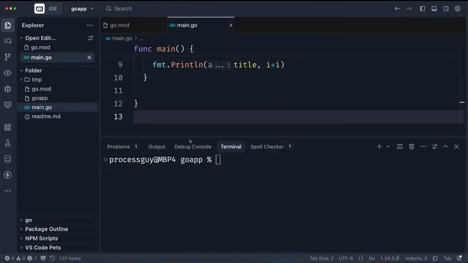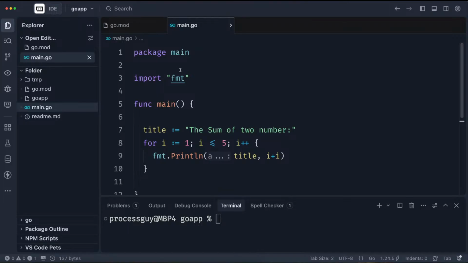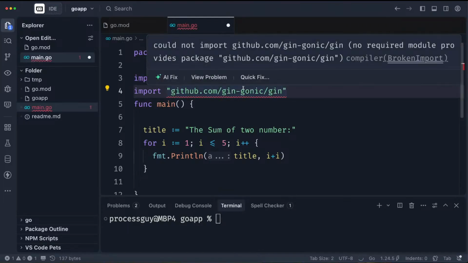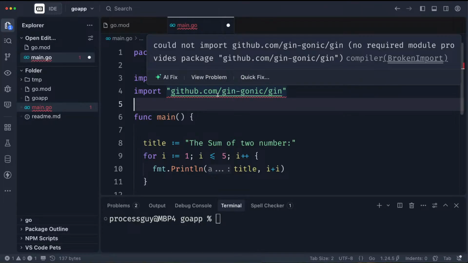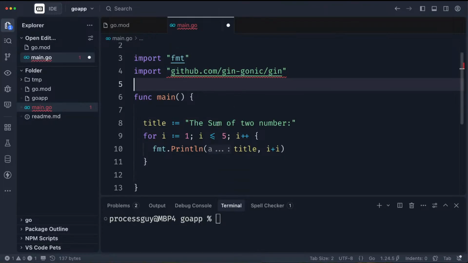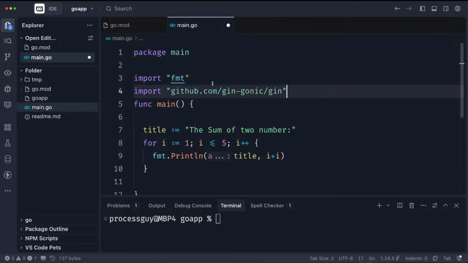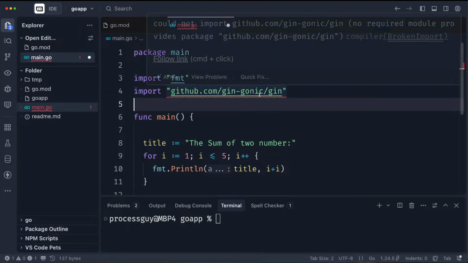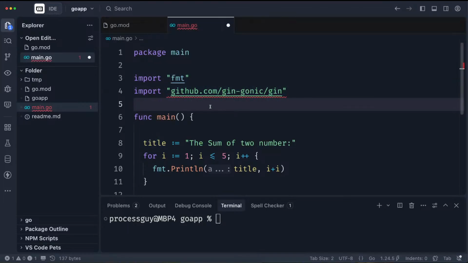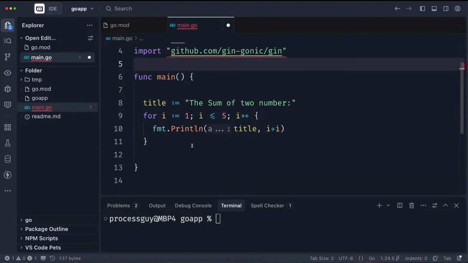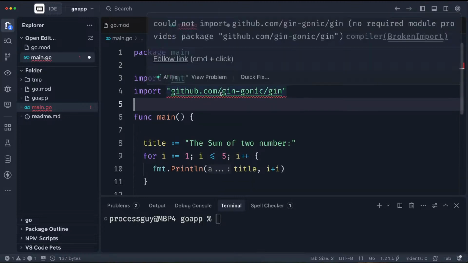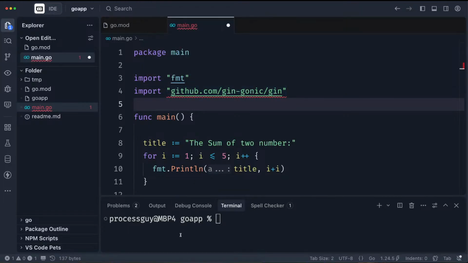Okay, so if we now want to make use of Gin, we can just import it like so. Of course, it's going to complain. Could not import this. One thing, we're not going to see any usage here. If I save it, it's not going to work because the system didn't see a need for me to use it here. So there are several ways we can go ahead and keep writing the code and expect the system to get it for us, or we can just get it and then use it anyway. So let's go ahead and see how that will work.